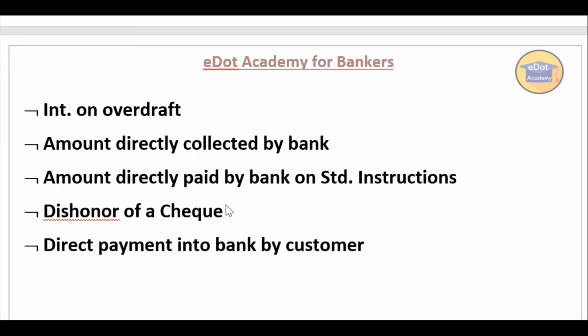And number one is direct payment due to the bank by the customers. Like I told you earlier, the customer has directly paid into your account, and the bank has credited your account. So this might be the reason your cash book and bank passbook will not reconcile, meaning the amount in your cash book and the amount in your bank passbook will not tally. In that case we have to reconcile: we find out the entries which are not matching, add or adjust them, and arrive at the final conclusion.